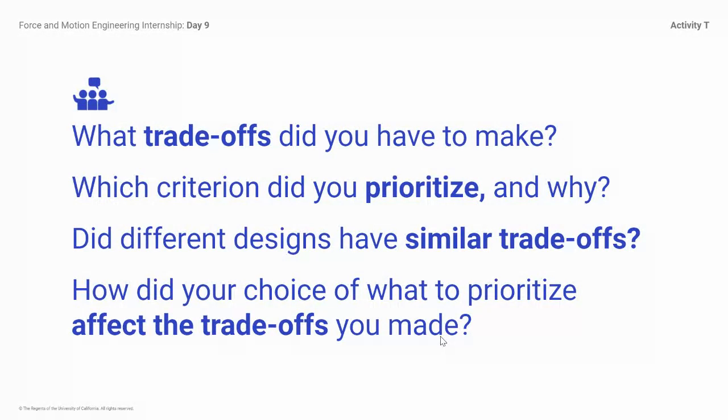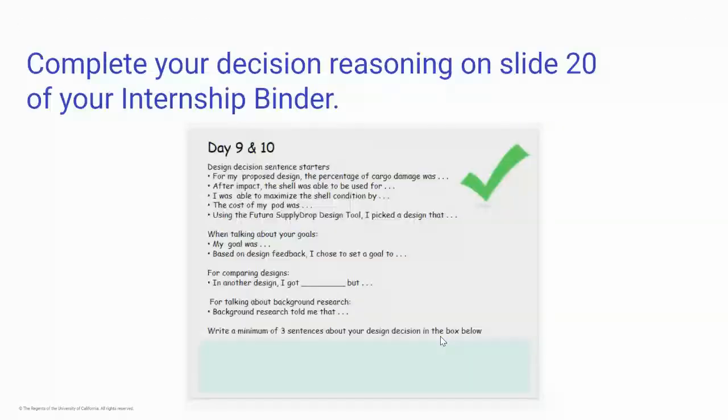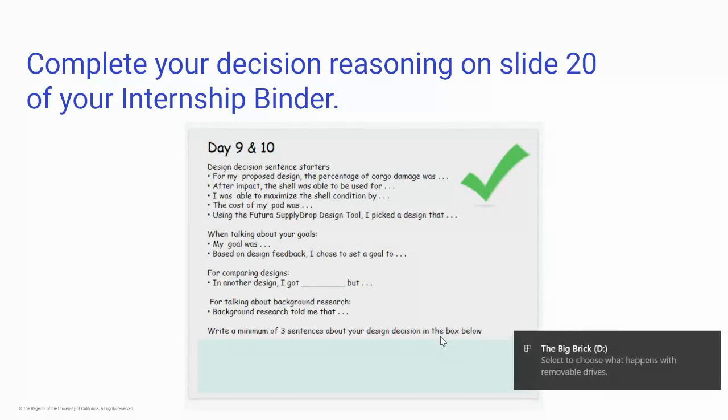What criteria did you prioritize and why? Did different designs have similar trade-offs? How did your choice of what to prioritize affect the trade-offs you made? If you're not sure about the trade-offs, please refer back to one of the other slides in your interactive notebook that we talked about, where we analyzed our design and the trade-offs that you may have made. So then you're going to write your body paragraph on slide 20 of your interactive internship notebook.